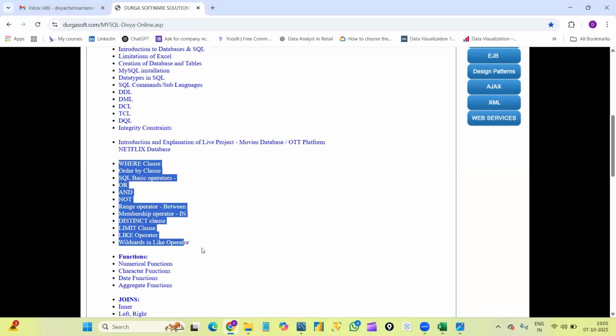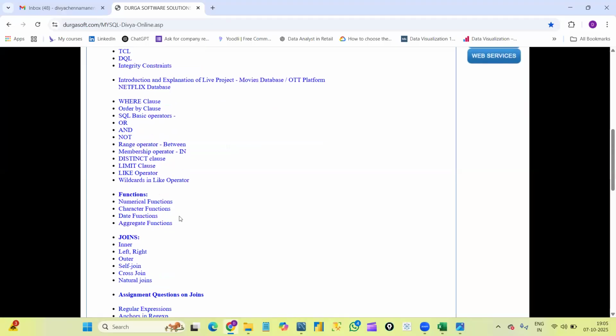The next concept will be operators and clauses. We have so many operators and clauses, like the where clause, order by clause, and limit clause. Everything we will learn in detail. We have operators like and, or, not, in operator, between operator, and especially the like operator. The like operator is used for pattern matching of the data. If you want to extract data based on specific patterns, we will use the like operator. We have some wildcards in it, and I'll explain in detail how to use it.